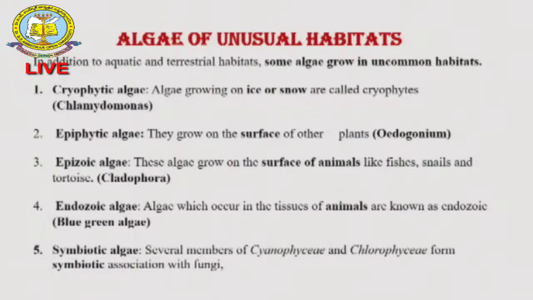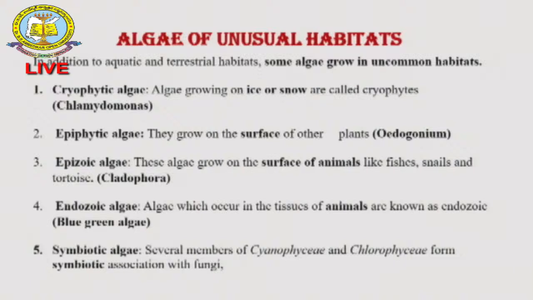Number 2, if you come to the epiphytic type of the algae, the epiphytic algae are growing on other organisms, on other plants. Suppose Oedogonium is one of the beautiful algae which is growing on other plants like an epiphyte. Phyte means plant, epi means on the plant they are growing. Such algal components are called epiphytic.